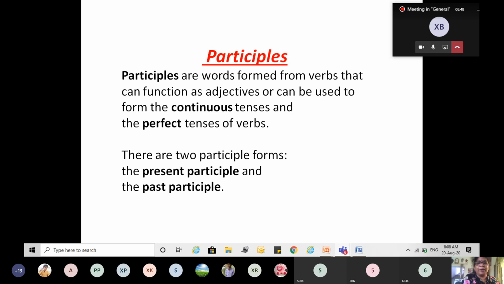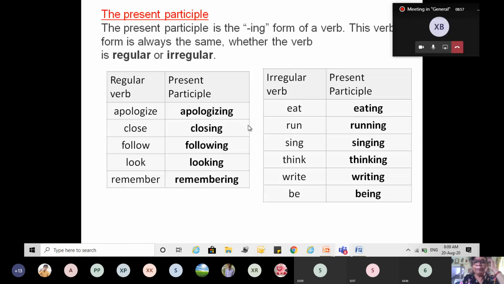Okay, there are two participles, which is present participle and past participle. We all know how to make the present participle and the past participle. The present participle is the ing form. Yesterday I told you that gerund is also ing form and present participle is also ing form, but the uses are different. Okay. Gerund in the ing form acts as a noun, whereas the present participle in the ing form acts as an adjective.